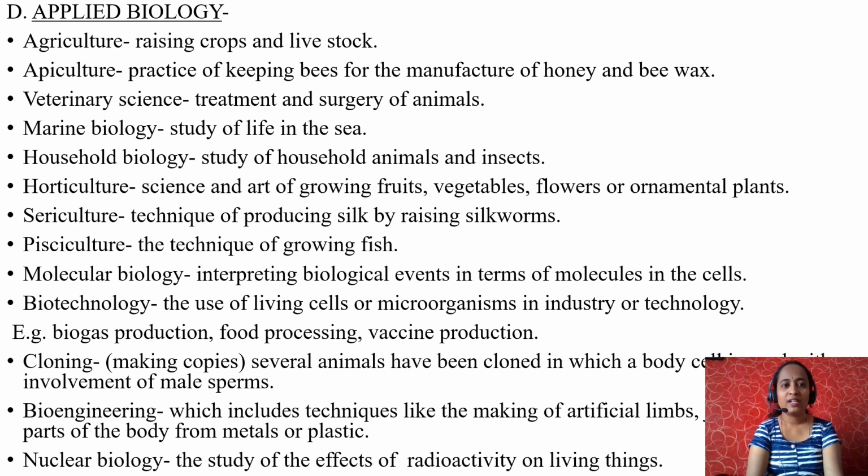Pisciculture. It is a technique of growing fish. Molecular biology is interpreting biological events in terms of molecules in the cell. Organ system is made up of organs. Organ is made by tissues. Tissues are composed of cells. Cells itself are made up of molecules. Molecules again are atoms. So molecular biology, in the sense, is studying all different types of cells in terms of molecules.